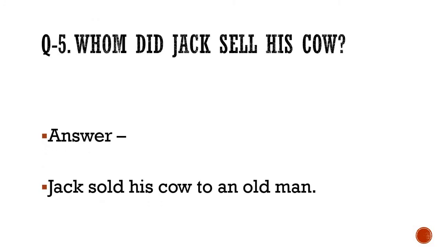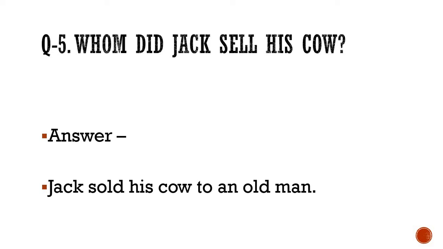Number 5. To whom did Jack sell his cow? Please quickly write the answer. I am repeating the question and the answer. The question is, to whom did Jack sell his cow? So the answer is very simple and very small.